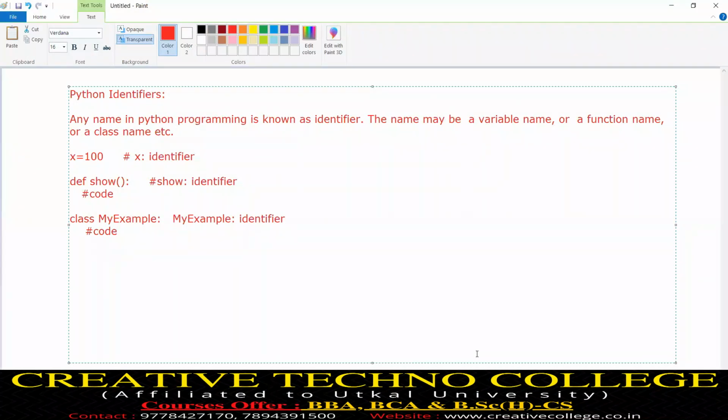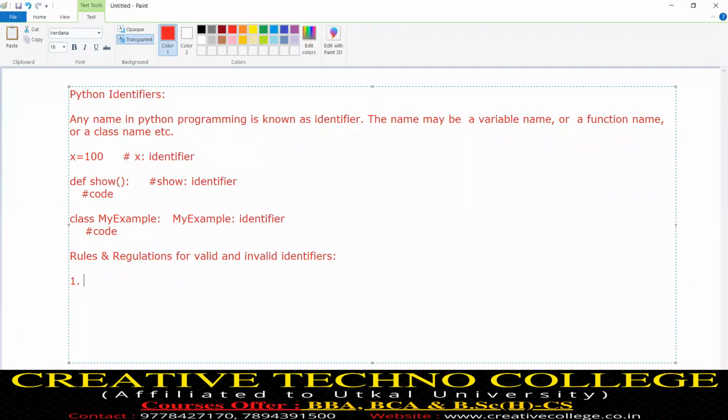Everybody may leave this point, but I will show you lots of points behind this small terminology. So rules and regulations for valid and invalid identifiers. Rule number one.